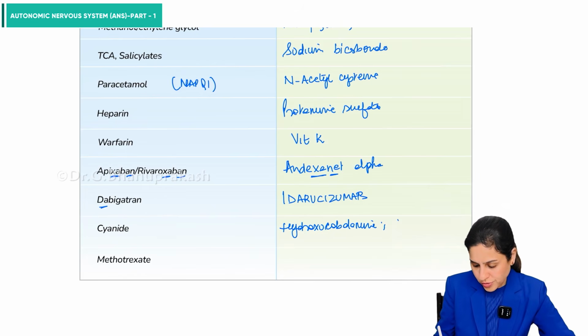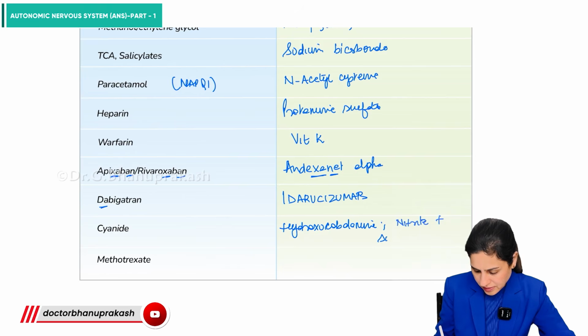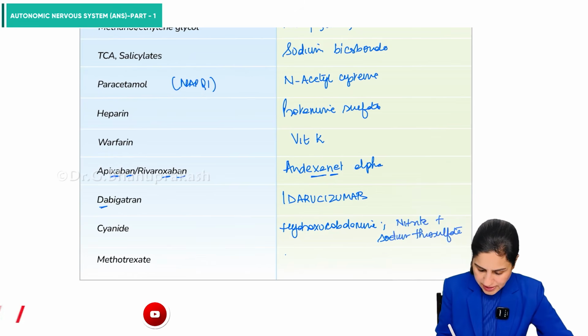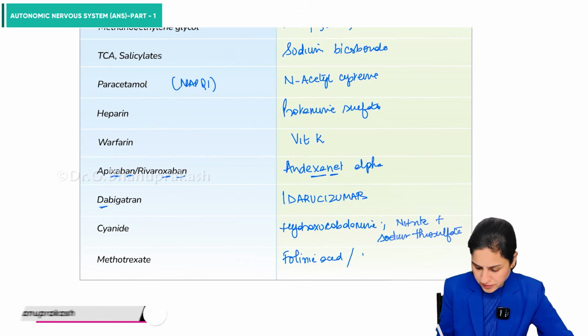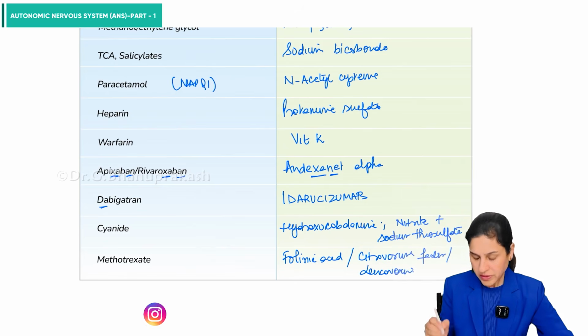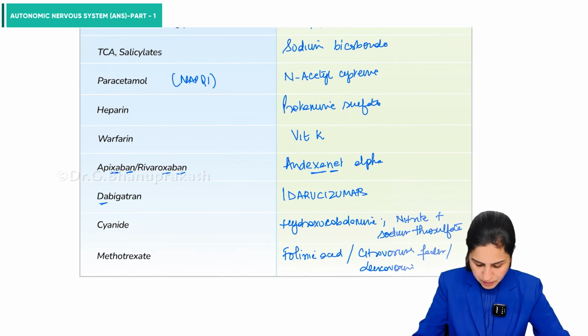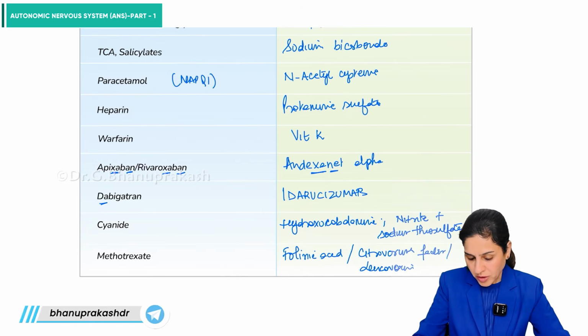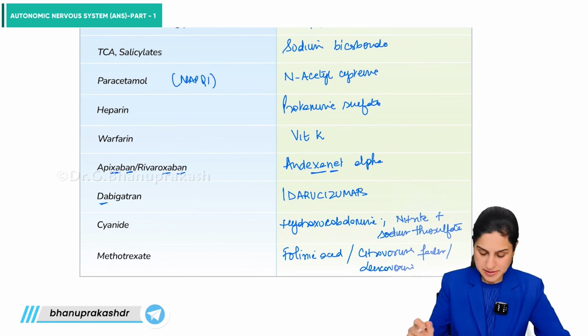We can also use nitrite plus sodium thiosulfate. Methotrexate, folinic acid, or citrovorum factor, or leucovorin. So these are the names of the same compound. So these are the drugs which we can use for the various poisonings.